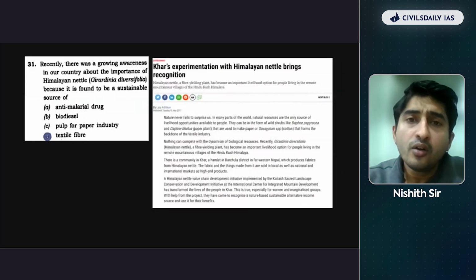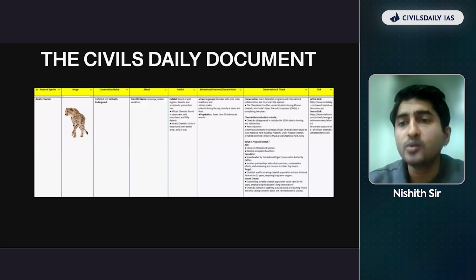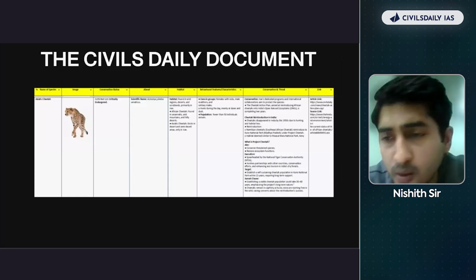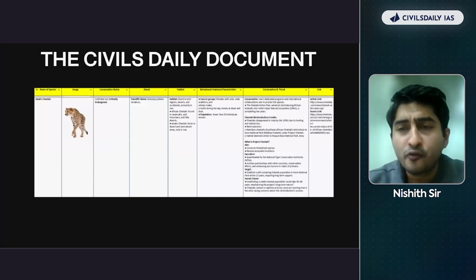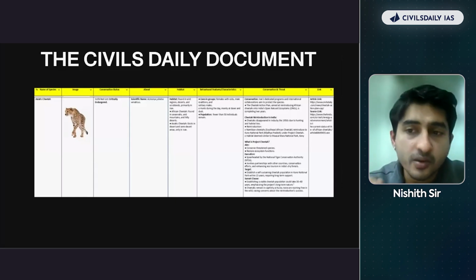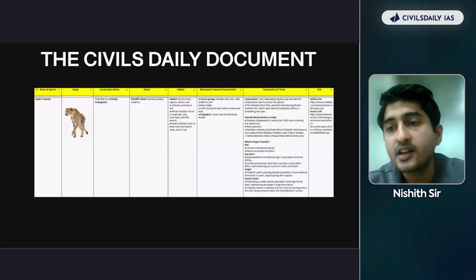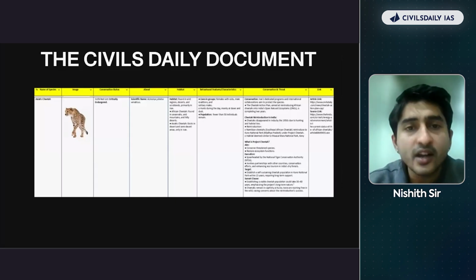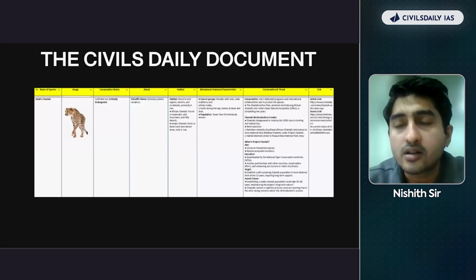Going forward, we will again explore how to approach species specific questions, and we will be launching this particular booklet which is going to be very effective for handling them. The importance of species specific questions we saw in the initial slides, where we saw 19 out of 57 questions, and in 2024 in fact 7 questions came directly from species and their various behavioral patterns.